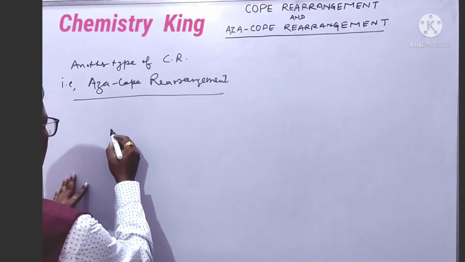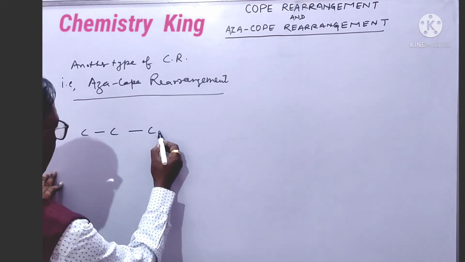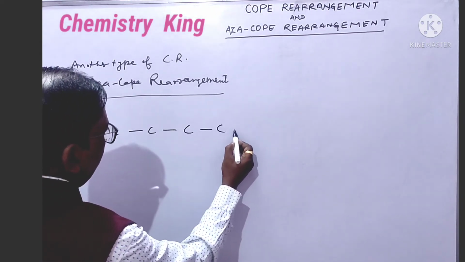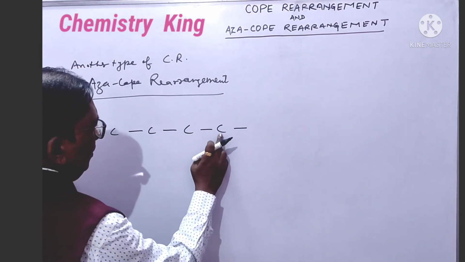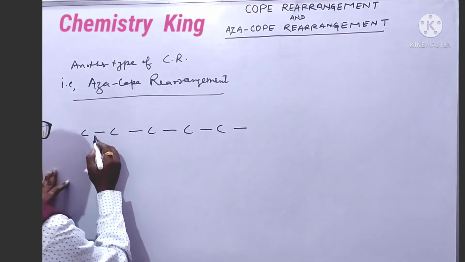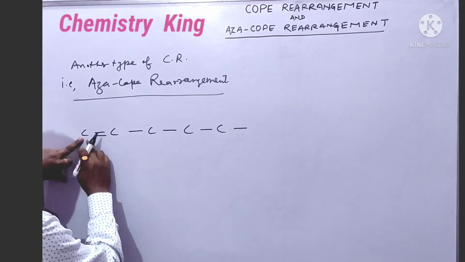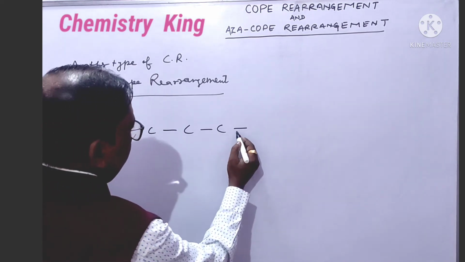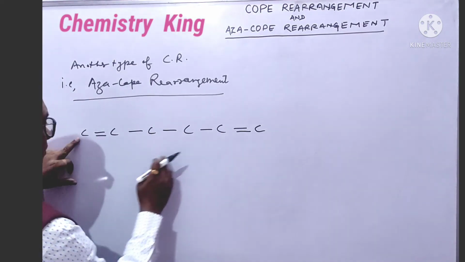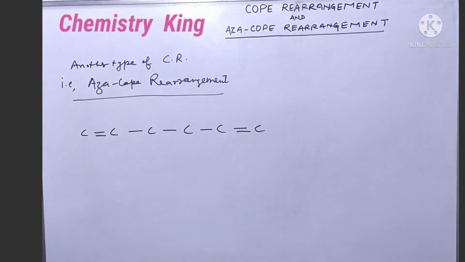Okay. 1, 2, 3, 4, 5. Double bond at the 1 position and double bond at the 5 position. It is the 1,5-diene.